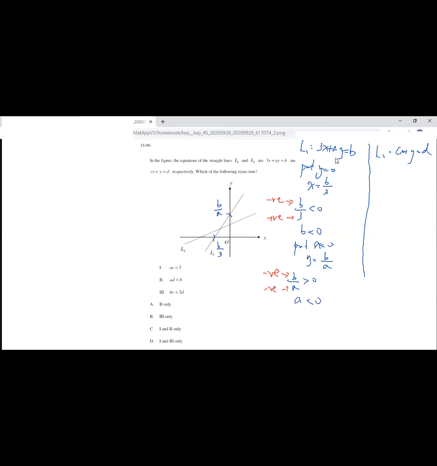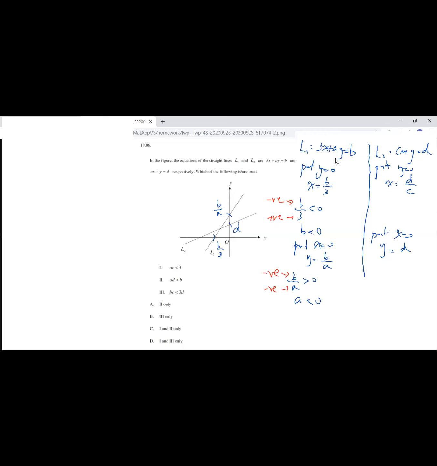And then for L2, I want to find the x-intercept. Put y equals 0, and then x will be equal to d over c. 好，但係今次呢個咧，我哋未可以做到住嘅，因為今次有兩個未知數，我哋 c 同埋 d 都未知道。我哋揾咗個 y-intercept 出嚟先，OK？ So put x equal 0, y is equal to d, okay? Y is just equal to d.